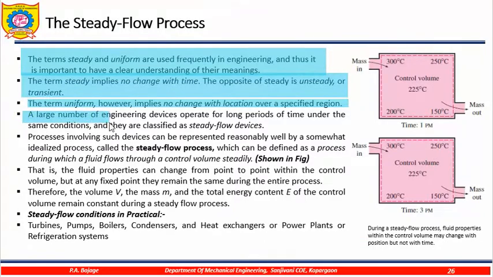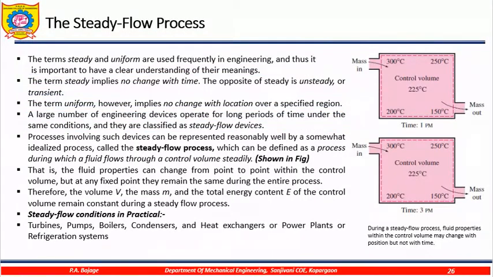A large number of engineering devices operate for longer periods of time under the same condition, and this condition is the steady flow condition. The process involving such devices can be represented reasonably well by somewhat idealized processes called the steady flow process.